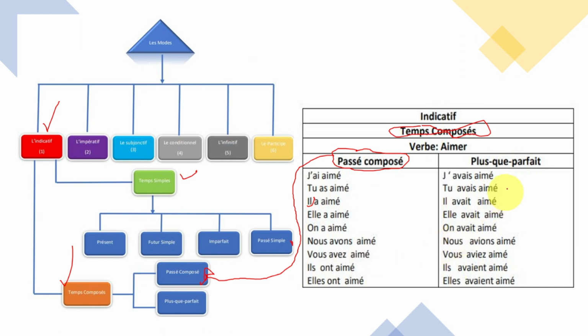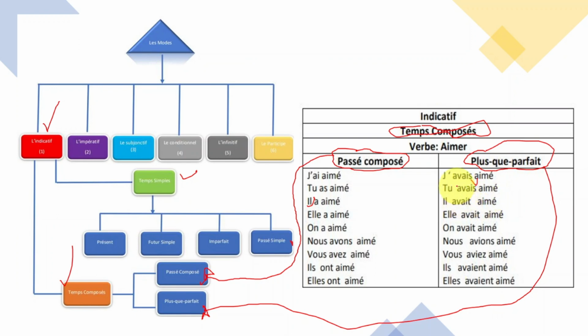So when you look at plus-que-parfait, this one I'm talking about, this is the one. They are part of temps composé. So, j'avais aimé. Tu avais aimé. Or if you want, you link j'avais aimé.